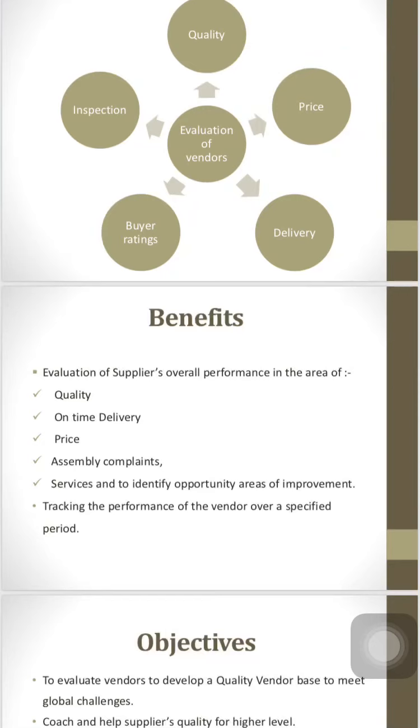So these benefits we get from this particular vendor analysis: whatever we are ordering or selecting, the quality we are getting from them. On time delivery is an important part. Then next is the price wise concession, or whether we are getting a discount on the prices. Then assembly complaints are there, and the last part is the services, and to identify opportunity areas of improvement.